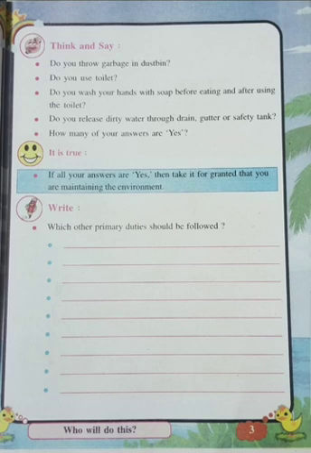So now, till here, I am giving you the first part of the video. In the second part of the video we will continue the lesson. In this first part you learned what our primary duties are, what our moral duties are as a good citizen during the coronavirus situation, and also our basic duties, which are called primary duties. In the second part I will explain about public property and how to maintain public property, children. I hope you understand the first part of lesson number 1.